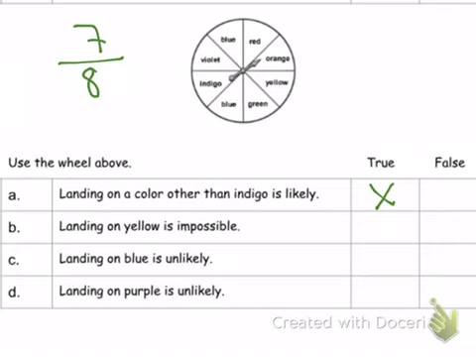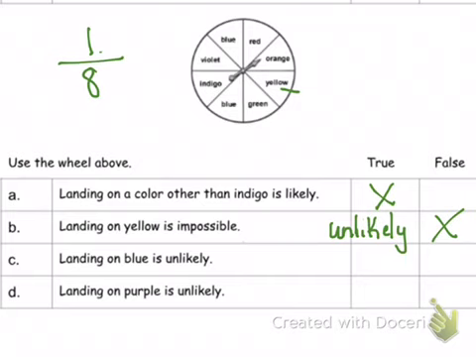Landing on yellow is impossible. Well, no, landing on yellow is possible. It's 1 out of 8, so it's unlikely, but it definitely could happen, so it's not impossible. That's false.